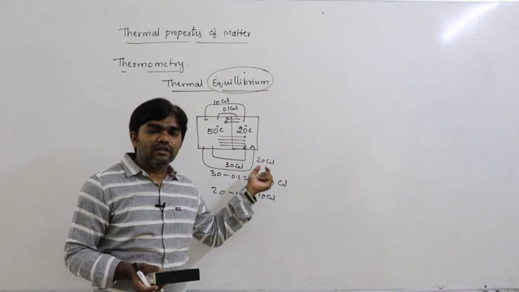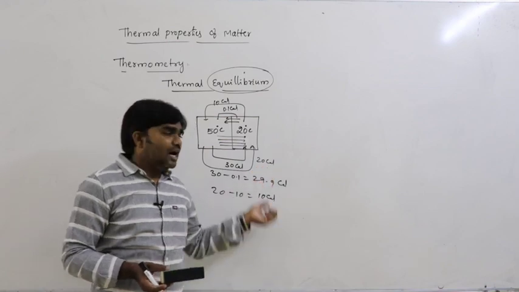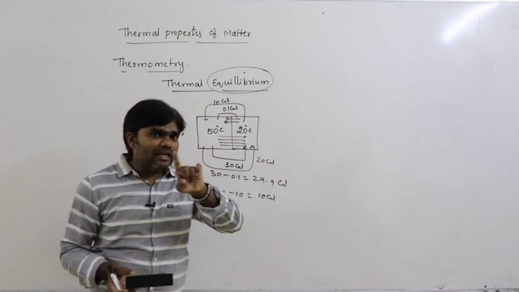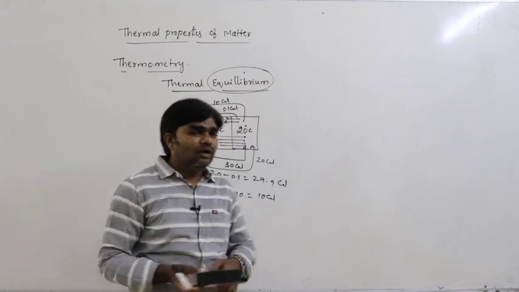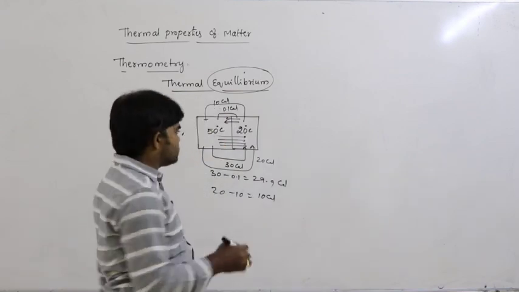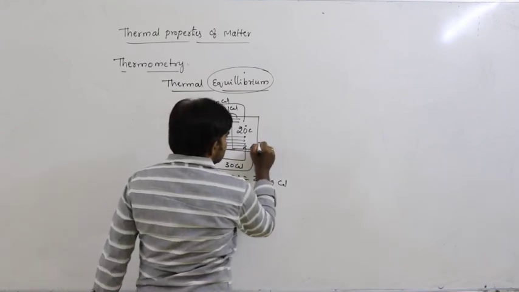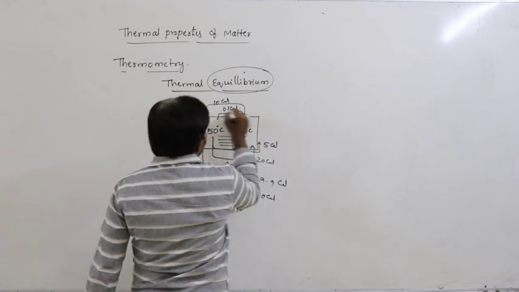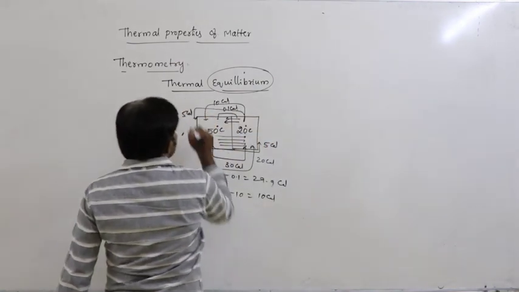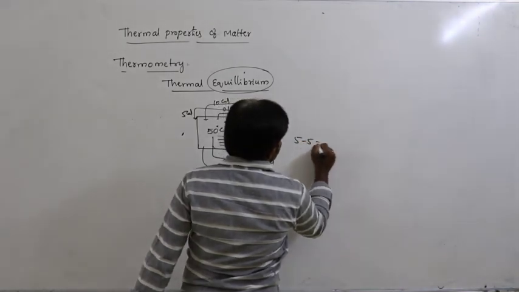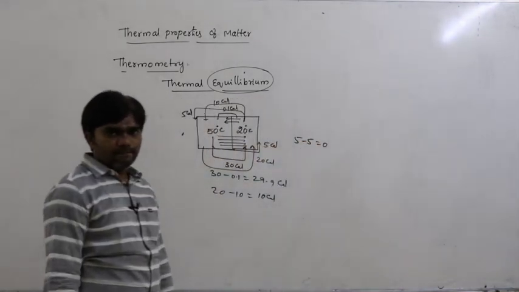After certain time, net exchange of heat energy must be zero. Net exchange of heat energy 0 means, let us say if the first body supplies 5 calories, second body also supplies 5 calories. Net 5 minus 5 equals 0.